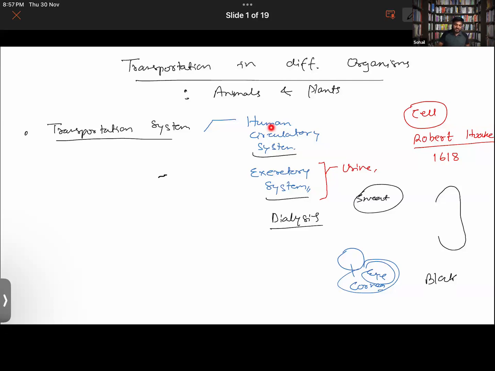All these things which we just saw are in context of animals. Later on, having discussed the transportation in animals, we'll be talking about transportation in plants. There we also have a mechanism, but it is simpler as compared to animals.